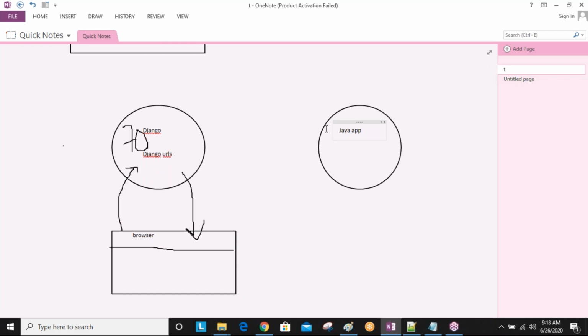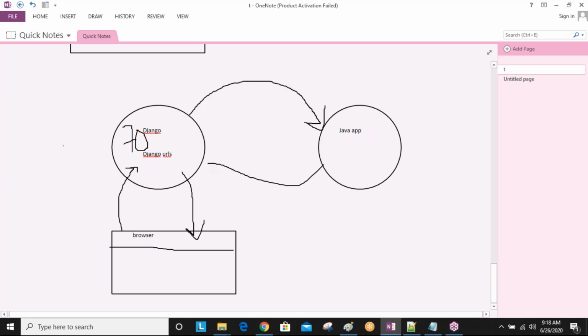Okay, so now, yeah, now I want to connect from my Django application to my Java application. This is my requirements. From Django application to Java, I want to connect, and I want to get the response back. This is the request I'm sending, and here I want to get the response back.